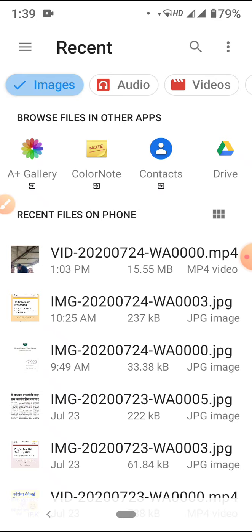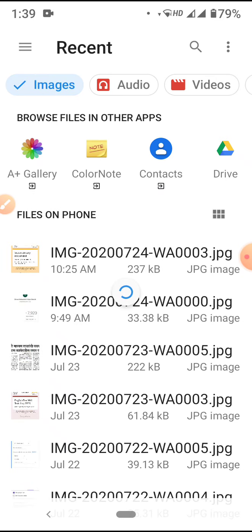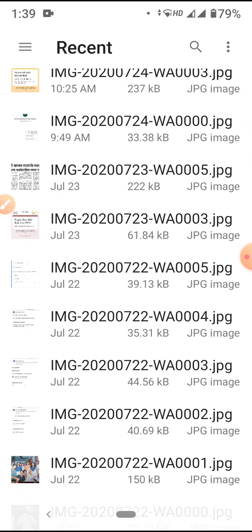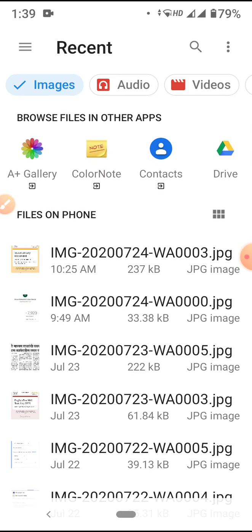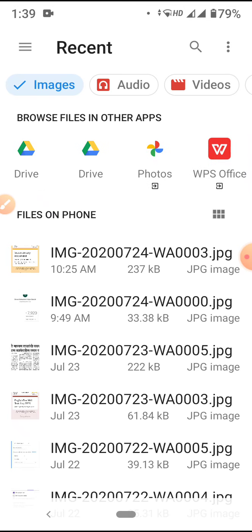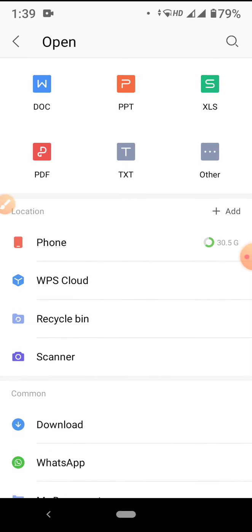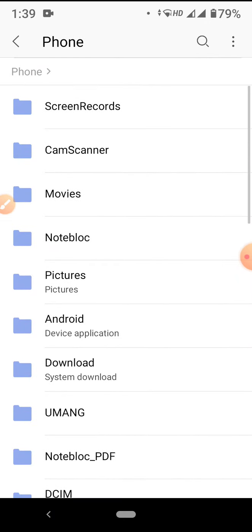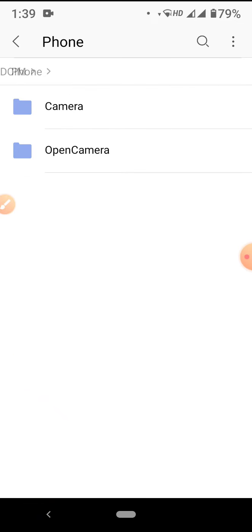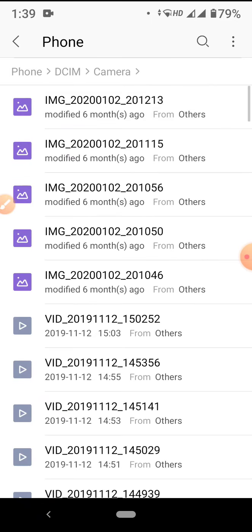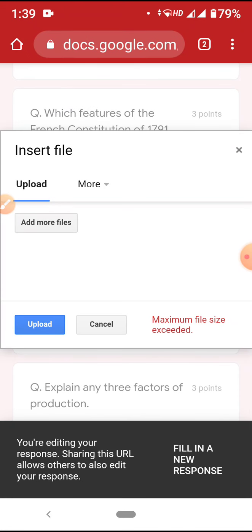So generally images are saved in the gallery. Now find out where your image is, or you can simply go to WhatsApp, or you should know on your phone. Open, this is my file manager, this is my phone, and my photos are generally saved in gallery, my camera. So these are the photos I have already clicked. Randomly I'll take any photo here.